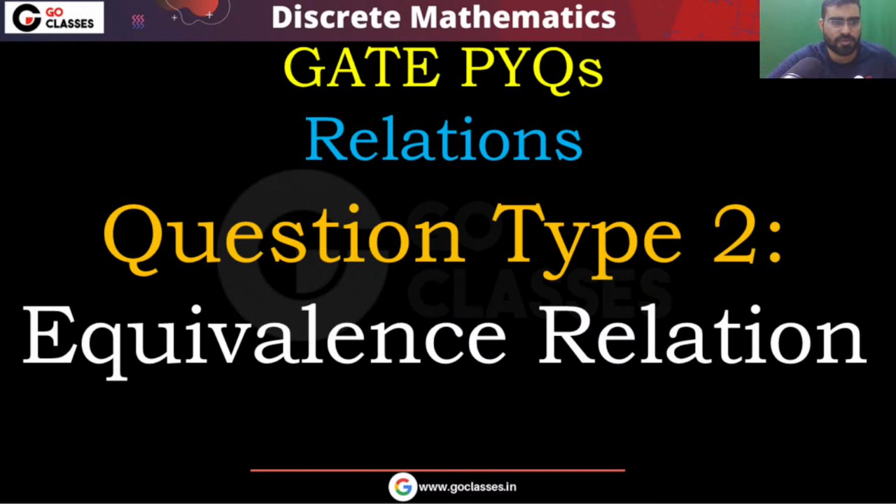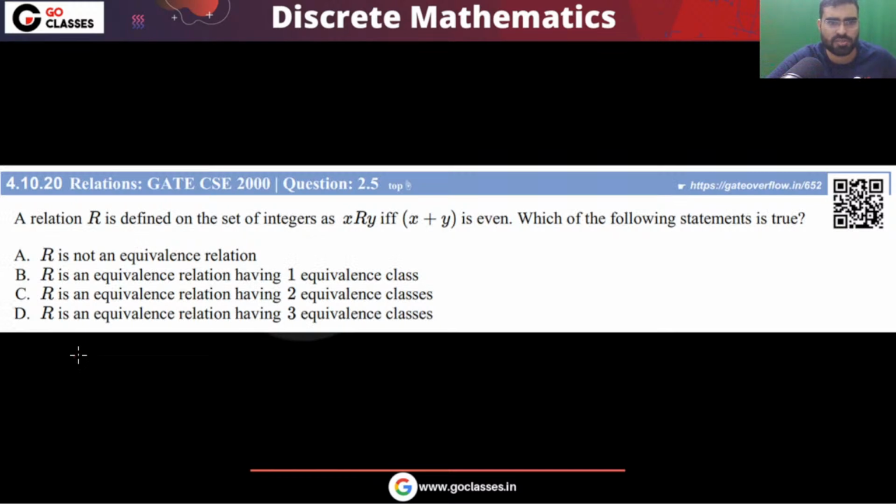Okay, let's move on now. Let's move on. So let's see the next question type 2, that is equivalence relation questions. Let's see this question. So tell me the answer for this one. This is a question from GATE CSE 2000.